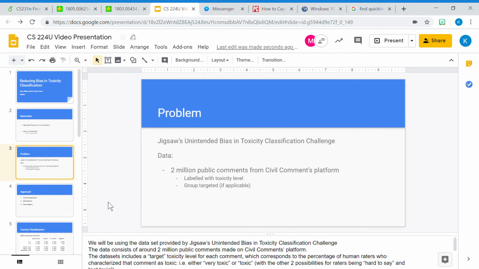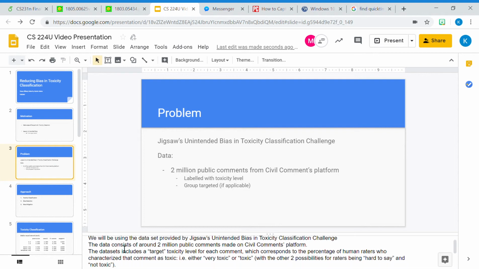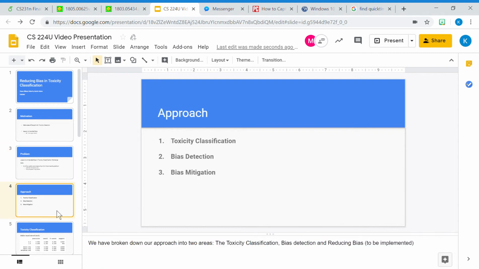So the problem that we addressed was also proposed by Jigsaw's Unintended Bias and Toxicity Classification Challenge. The data that we use consists of around 2 million public comments made on the Civil Comments platform. The dataset includes a target toxicity level for each comment, which corresponds to the percentage of human raters who characterize that comment as toxic, that is either very toxic or toxic, with the other two possibilities for raters being hard to say and non-toxic. So our approach can be broken down into 3 areas: toxicity classification, bias detection, and reducing bias.